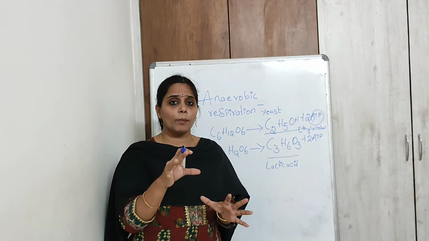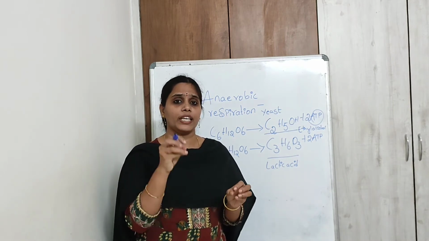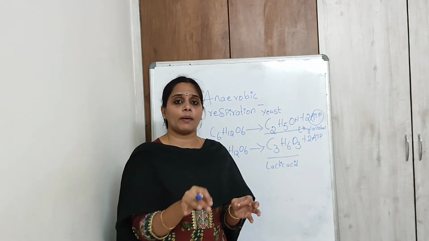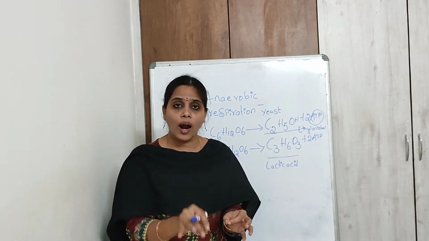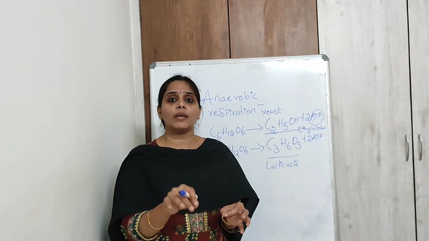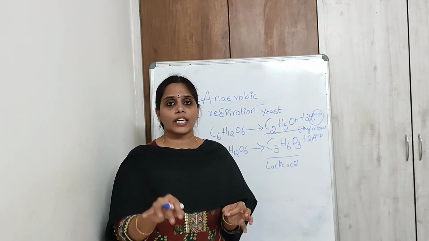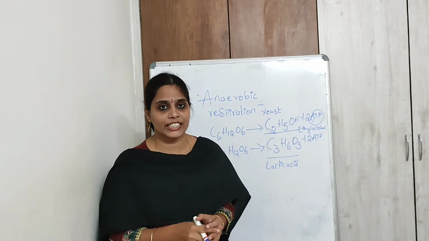Remember, anaerobic respiration takes place in the absence of oxygen. As sufficient oxygen is not there, glucose will break down partially. Incomplete breakdown of glucose takes place.